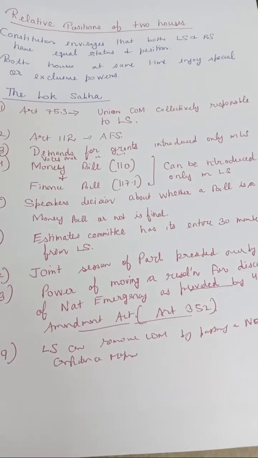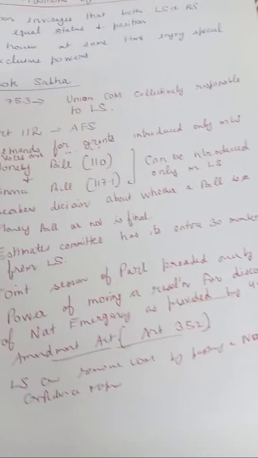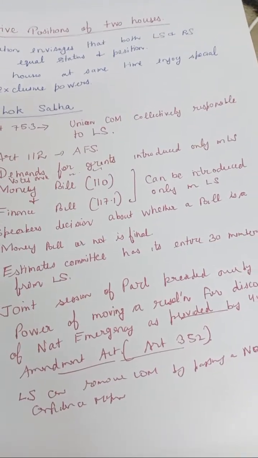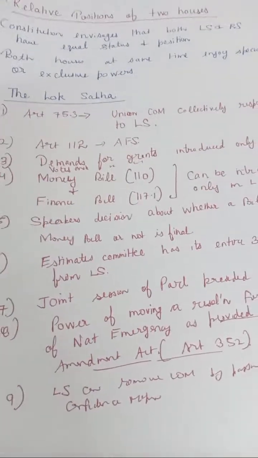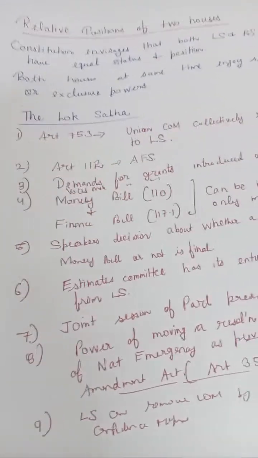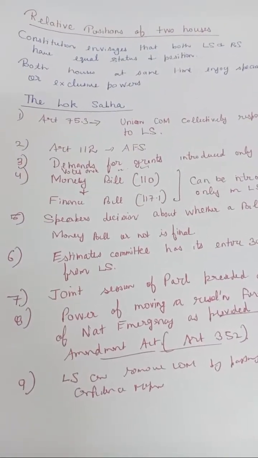But I have read from somewhere that a finance bill can also be originated in Rajya Sabha. So what is the difference between that finance bill and this finance bill, which can be introduced only in Lok Sabha? Let's see what the difference is.